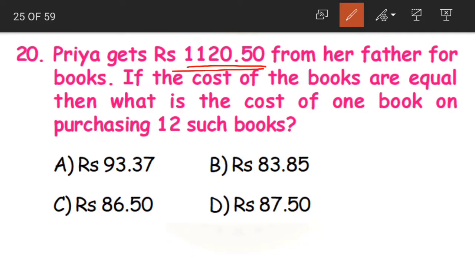Now this amount is enough to buy 12 books. Priya has to buy 12 books, and for that she has received that amount, children. So we have to find out the cost of each book. The cost of each book is equal here, and this is the cost of 12 books. And what will be the cost of one book? How will we find out?